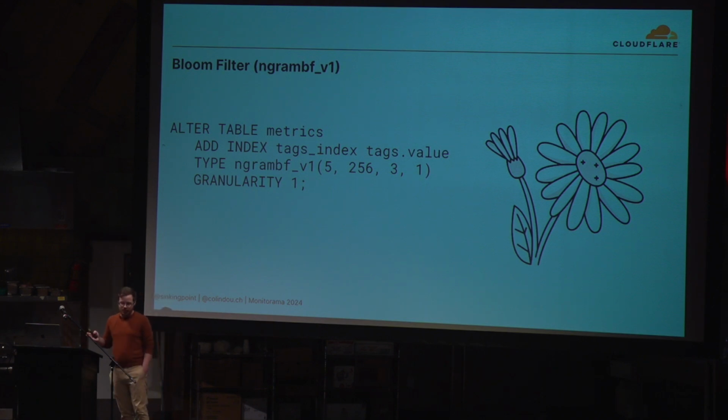Those big long strings of numbers, very opaque. You don't need to care about any of them. The only one that's slightly interesting is that first one. That's the n of our ngram. 5 we've chosen entirely empirically. Most of our substring matches seem to be a size 5 because they're over Cloudflare instance IDs, and our instance IDs are 5 or 6 characters long. That could do with some tuning, but let's see how it goes.